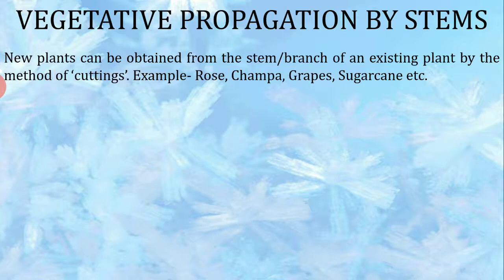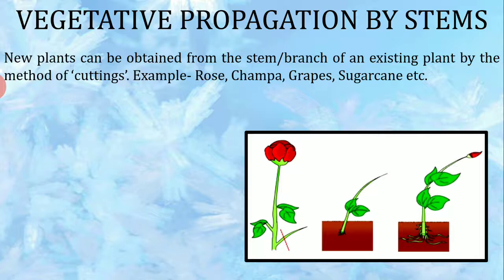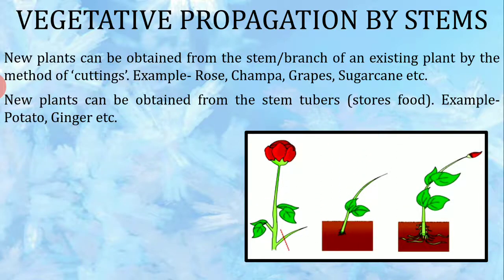If we plant a rose cutting, then it grows into a new individual plant. The same happens in the case of champa, grapes, and sugarcane also. See children, the picture of the stem cutting of rose is given here. Then new plants can be obtained from the stem tubers that store the food, for example your potato and ginger.